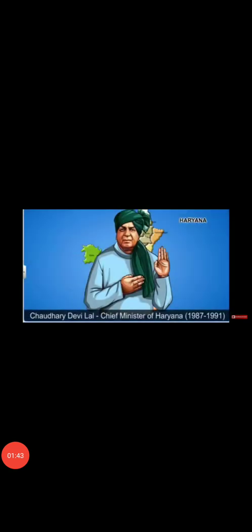And ultimately, because people supported him, they voted for the Lokdal, and he won the elections. After winning the election, Chaudhry Devilal became the Chief Minister of Haryana.